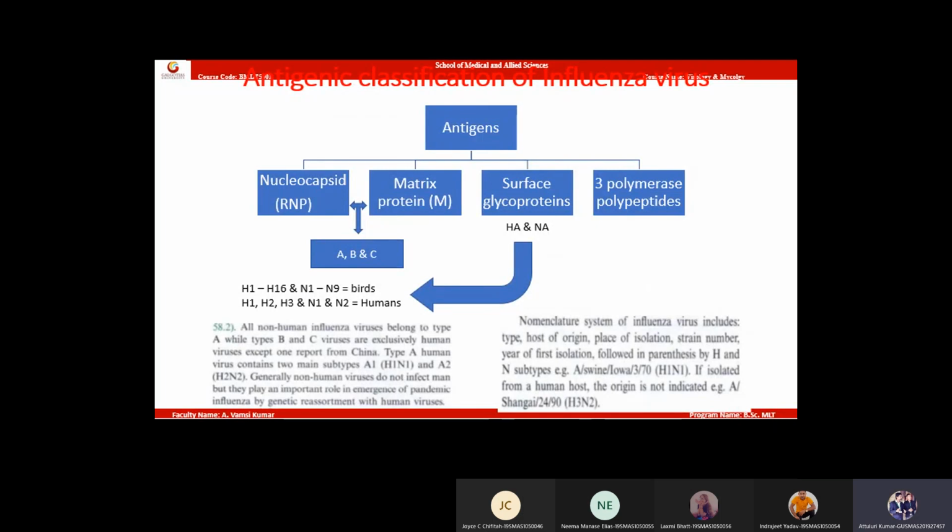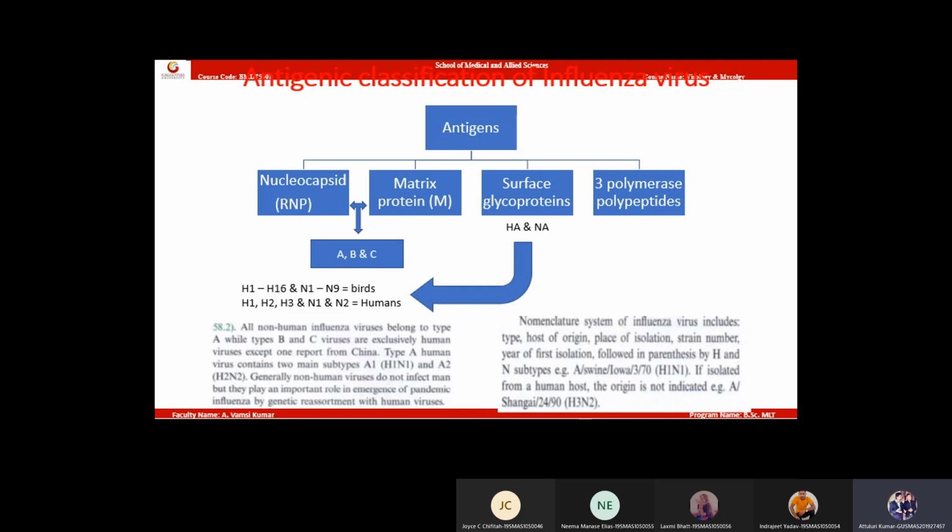Then students, I would like to tell one more thing. Now antigens are clear for everyone, right? Then one more thing is mutations. I said mutations in the virus, right? Those mutations are of two types. First of all, you need to understand that mutations occur because of exchange of these proteins, right? This protein exchange happens in two forms. One is antigenic shift and the second one is antigenic drift.